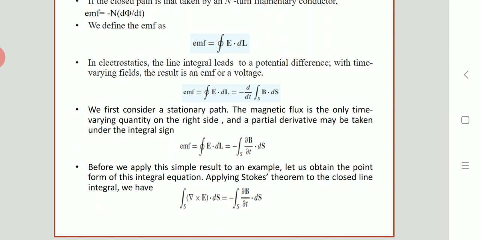Before we apply this simple result to an example, let us obtain the point form of the integral equation by applying Stokes theorem to the closed line integral.